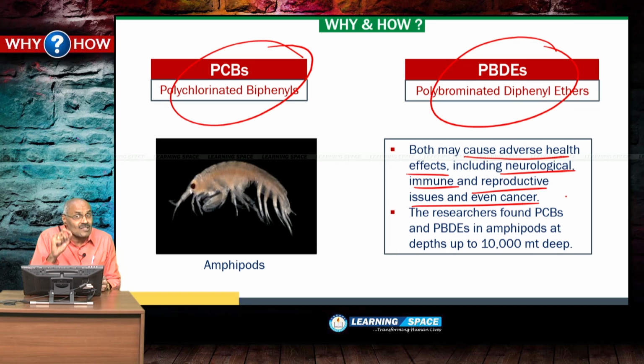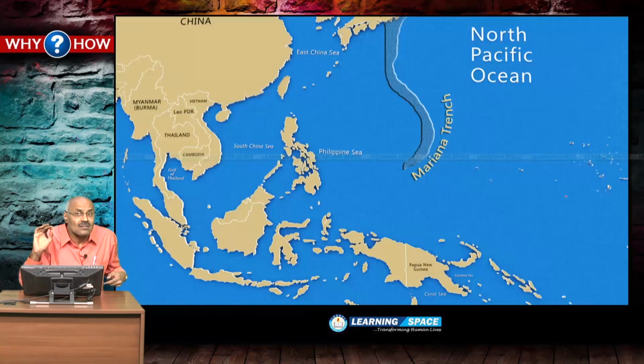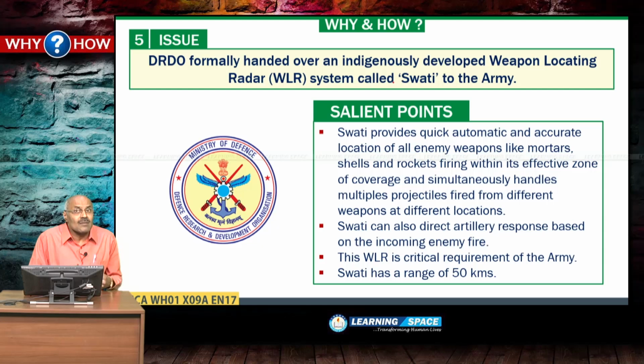So, the researchers found PCBs and PBDs in amphipods at depths up to around 10,000 meters deep, right? So, the situation is alarming in deep oceans also. So, the pollution affected deep oceans also. That is the point to convey here. Then, this is the Mariana Trench. Please don't forget, this is in the North Pacific Ocean. Look at the next one.